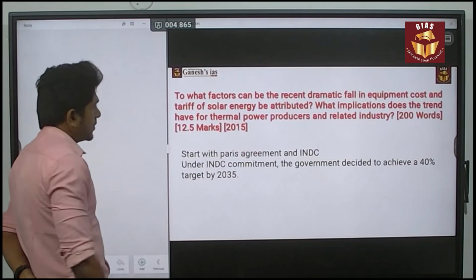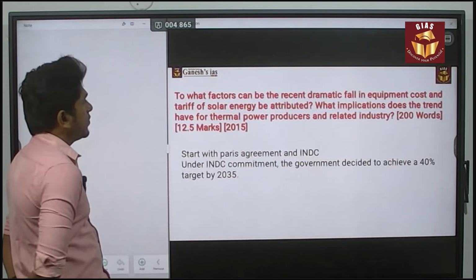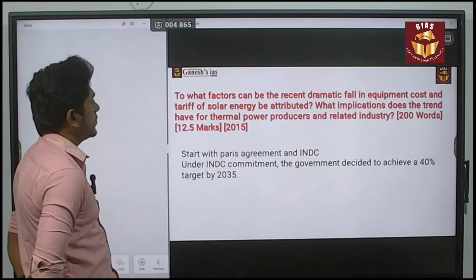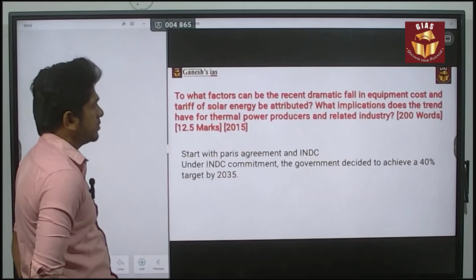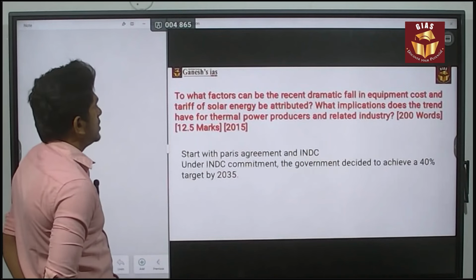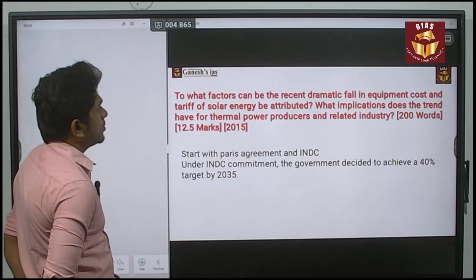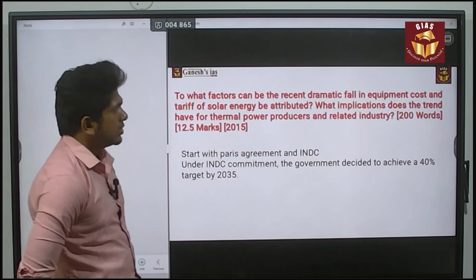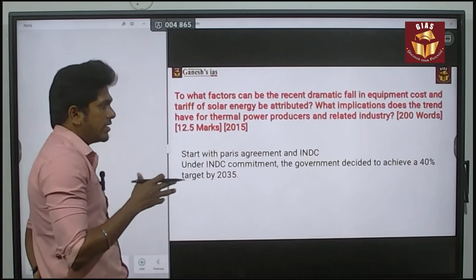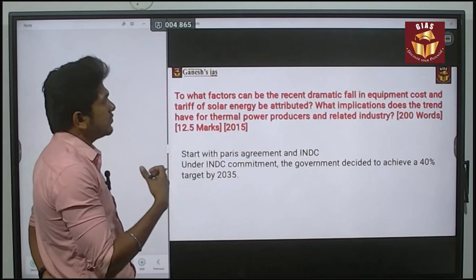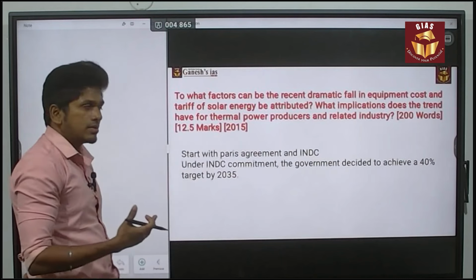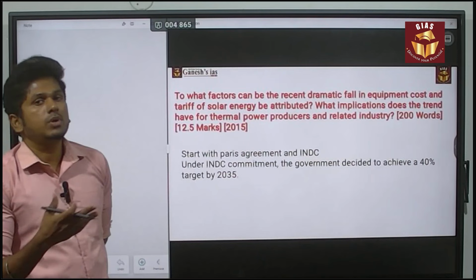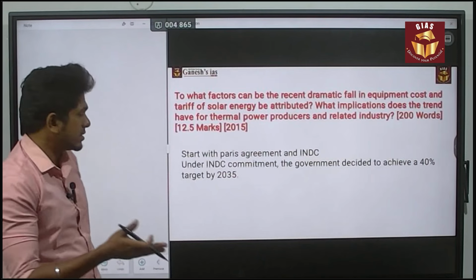Next, the question is: to what factors can the recent dramatic fall in equipment cost and tariff of solar energy be attributed? What implication does the trend have for the thermal power producers and related industries? It is a 200 words question. It is a simple question. It clearly asks about the reason for the dramatic fall in equipment cost related to solar energy, and also what implication it is going to have for the thermal power plant sector.